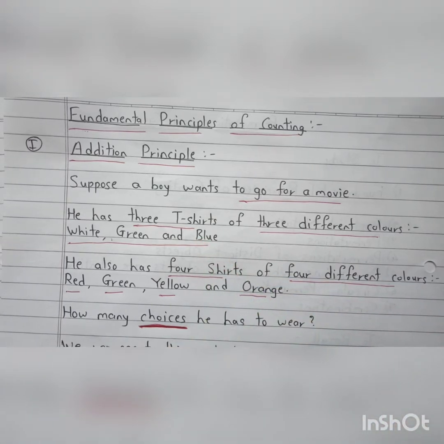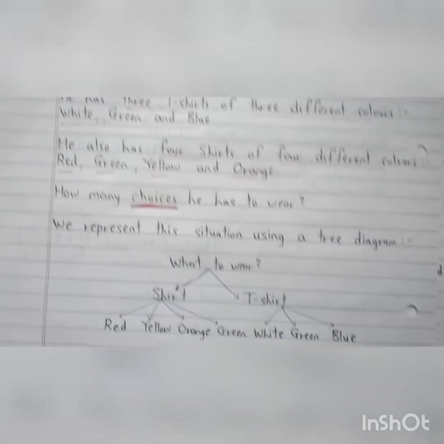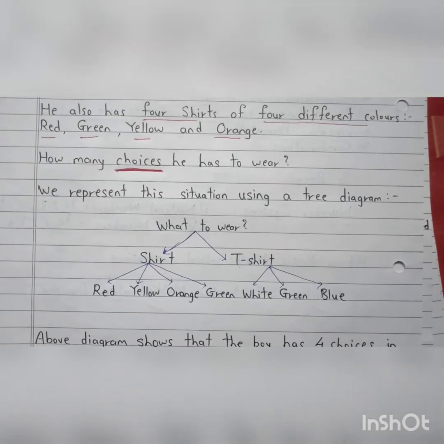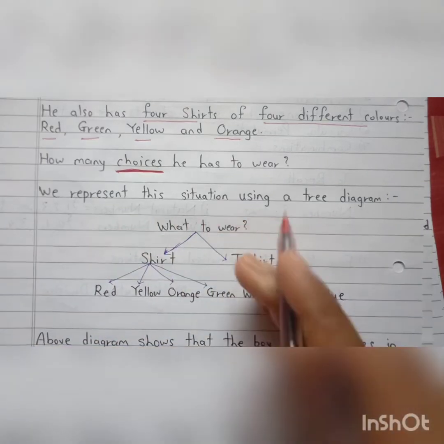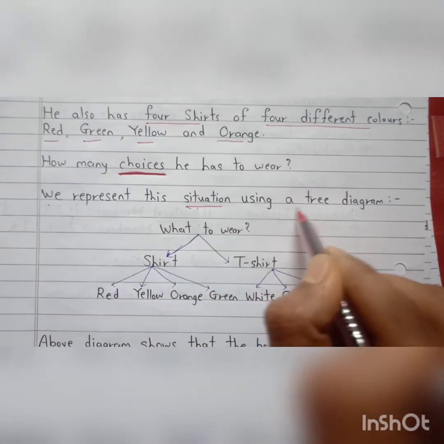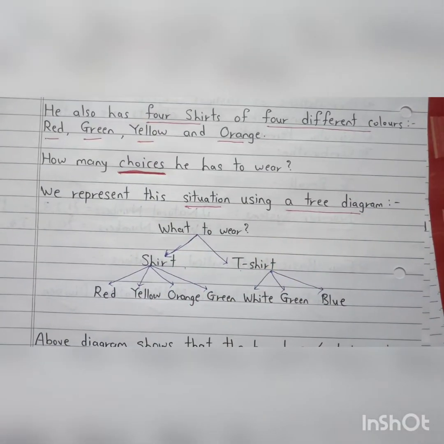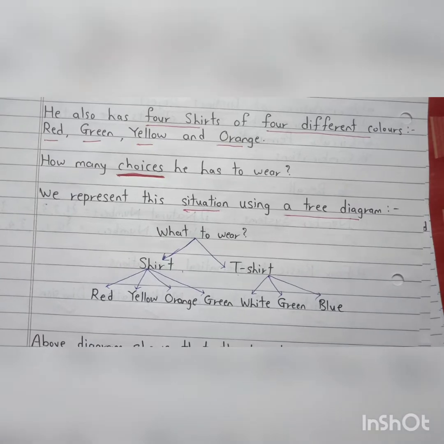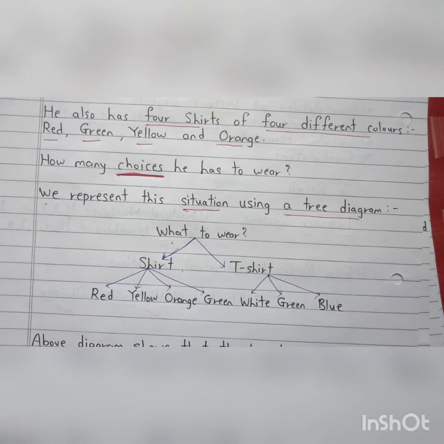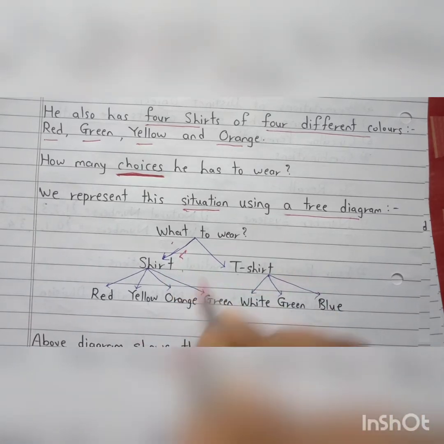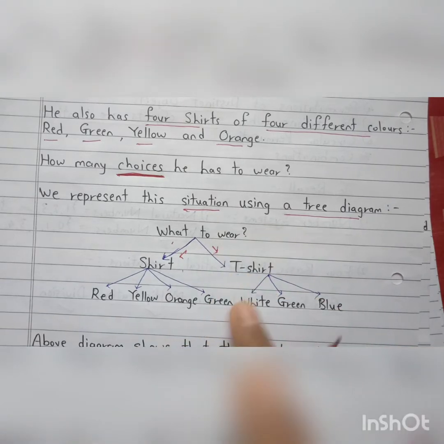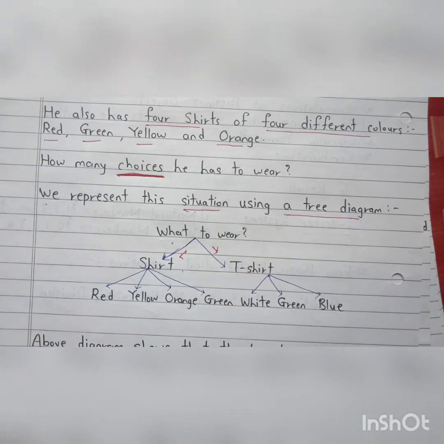So for this, what we have done is we have made a tree diagram. You can see this tree diagram. So we represent this situation using a tree diagram. So the first question of that boy is what to wear. Here he has two choices. First choice is shirt, and second choice is t-shirt. We will deal with every case one by one.